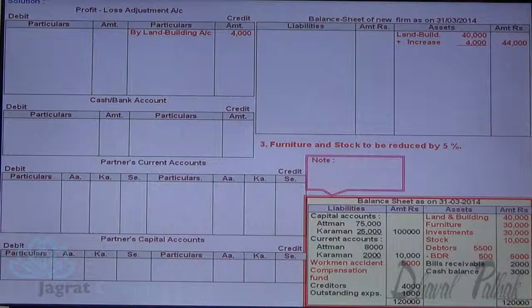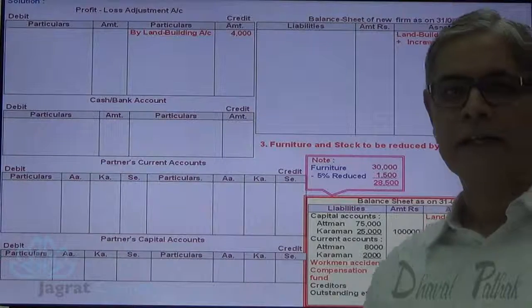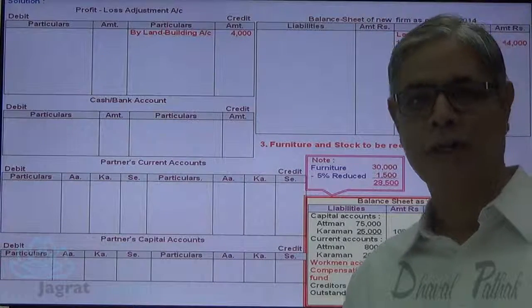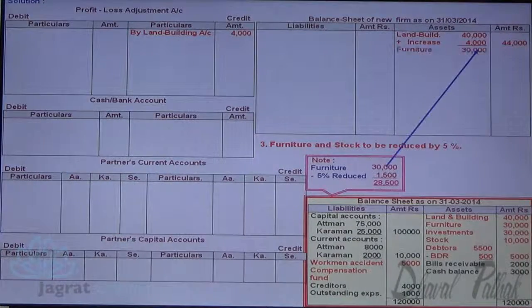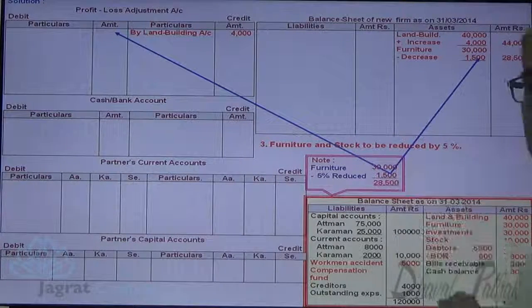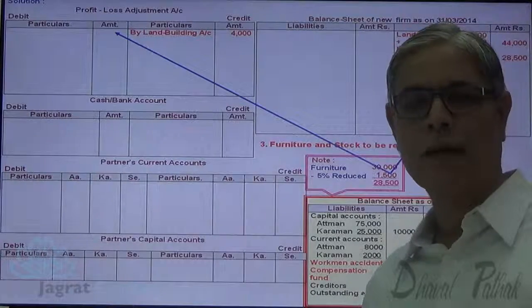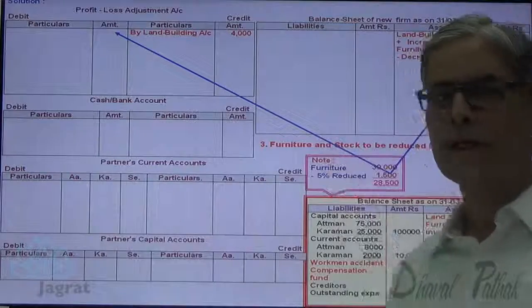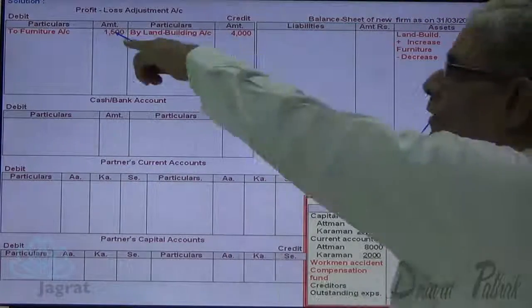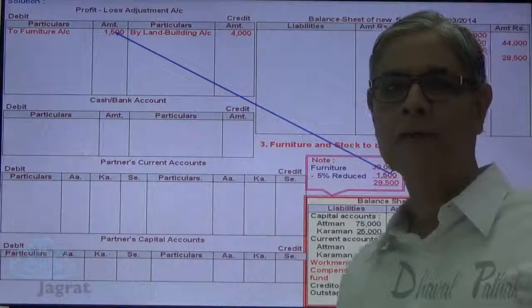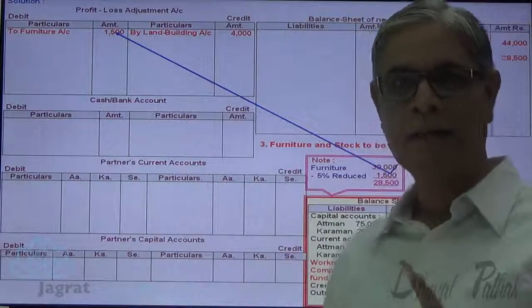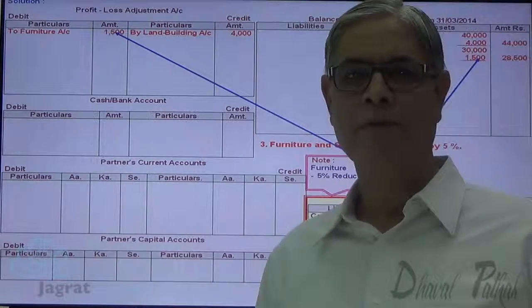Furniture is 30,000. Reduced by 5%, 1,500. So revised value is 28,500, that is to be disclosed in balance sheet. So 30,000 minus 1,500, this being decline in value, a loss, is debited to profit and loss adjustment account, the other name is revaluation account. So profit and loss adjustment account is debited for decline in the value of furniture, rupees 1,500.